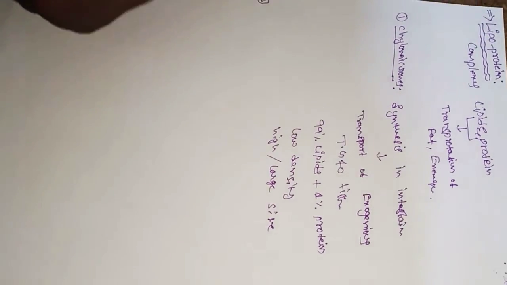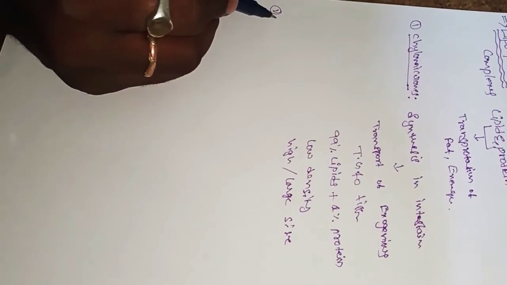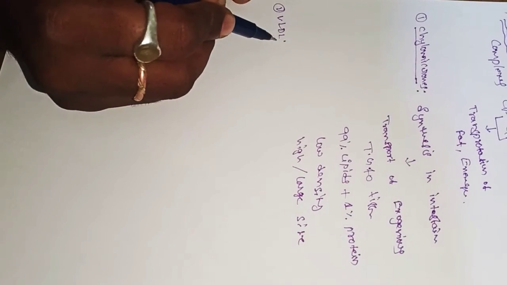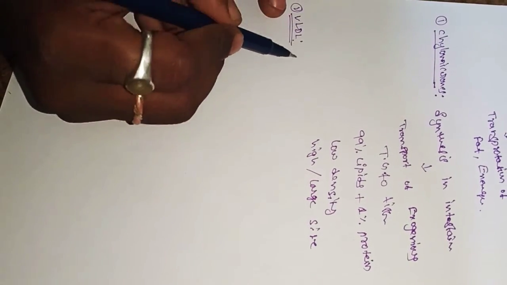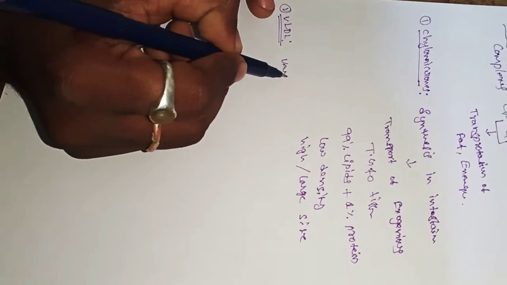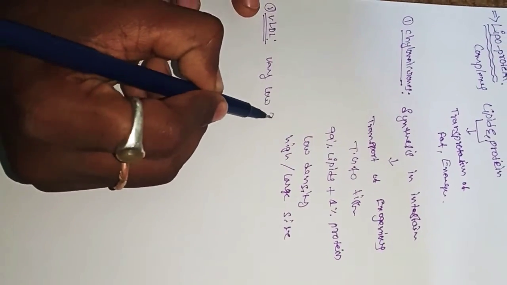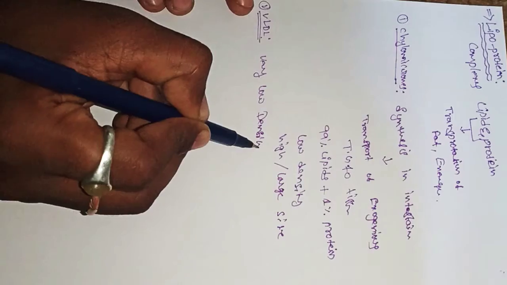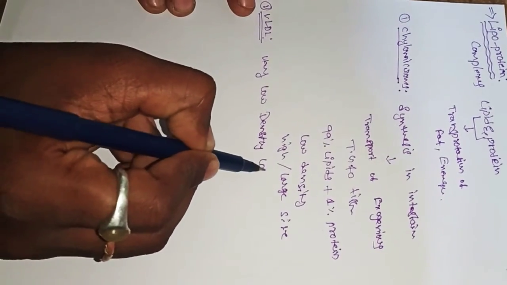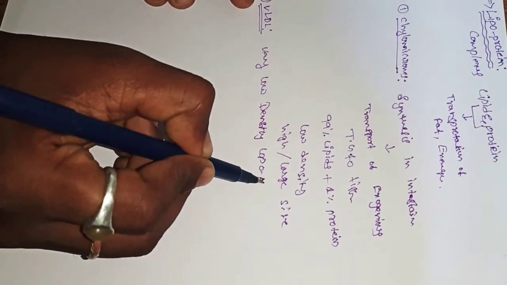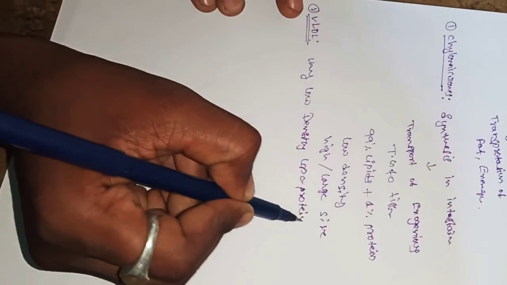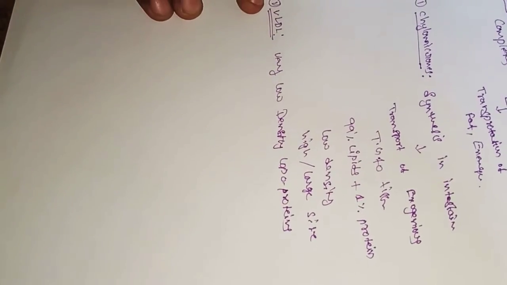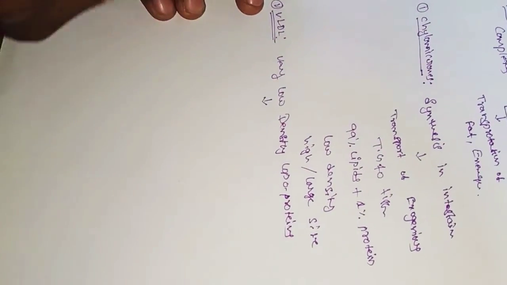And the second classification is VLDL. VLDL means very low density lipoproteins. Very low density lipoproteins are produced in the liver.